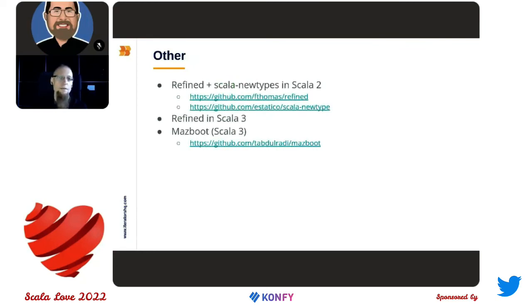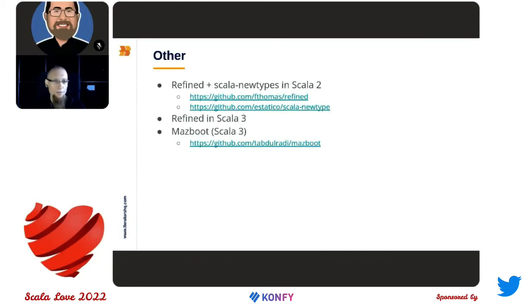And in the end, I would like to mention three other libraries. Two of them are Refined with Scala Newtypes, and that's for Scala 2. Refined is a library for refining types with type level predicates. So you can create a type with some constraints, the type level constraints.